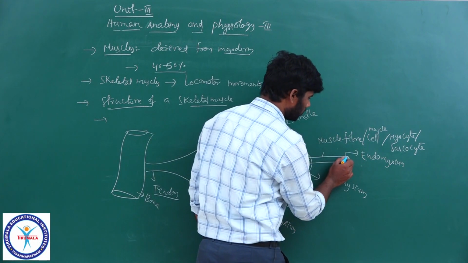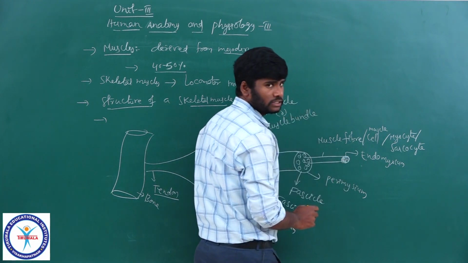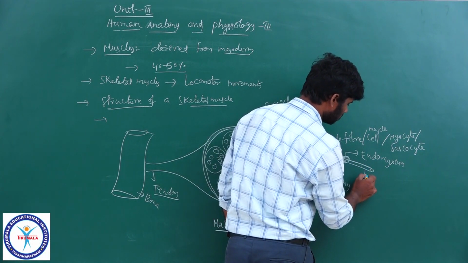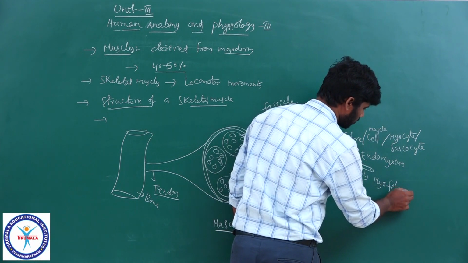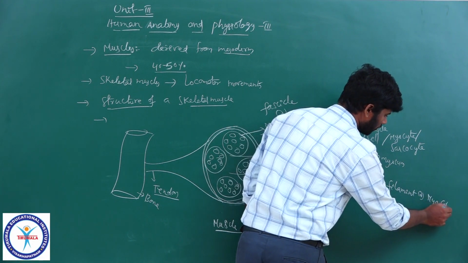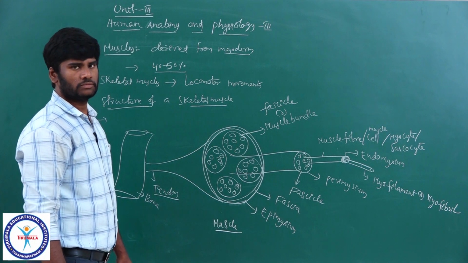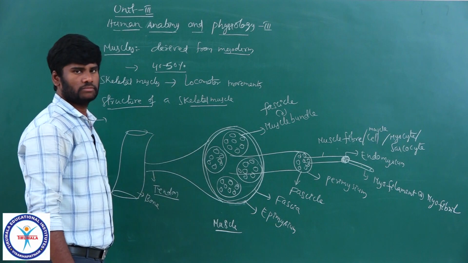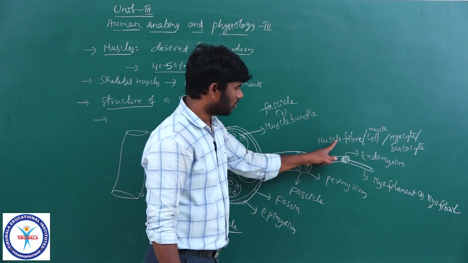Inside the muscle fiber there are myofilaments. One of the myofilaments is taken out. This is called myofilament or myofibril. Myofilament or myofibril, right? Yeah, this is about the structure of the muscle, right? Now we are going to discuss the individual muscle fiber.